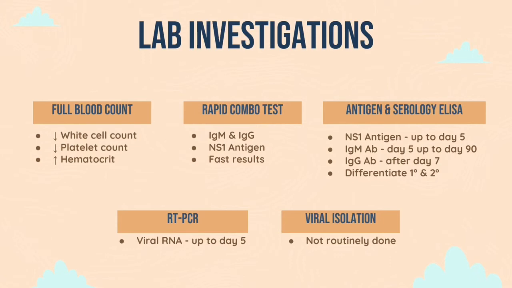Next is the rapid combo test. The rapid combo test is used to detect NS1 antigen and antibody. The test is only useful during the early phase, which is during the viremia, and the later stage, which is when the antibodies have started to rise. The test is usually done at the bedside where the results can be read in 15 to 20 minutes. The reverse transcriptase PCR is used to detect viral RNA up to day 5 only. And lastly, viral isolation is not routinely done.